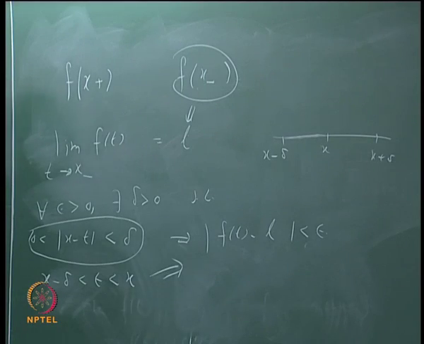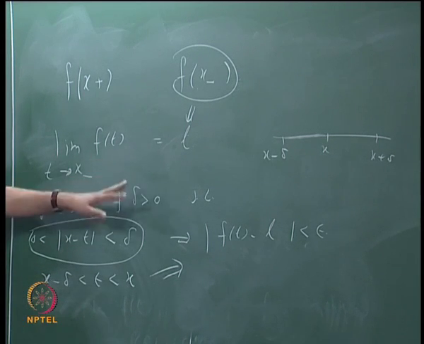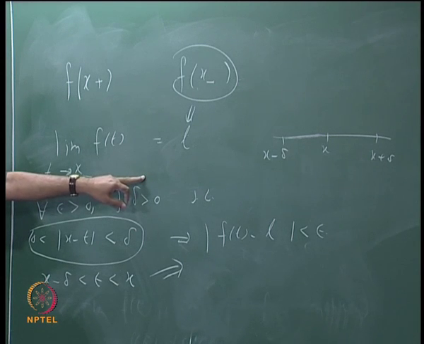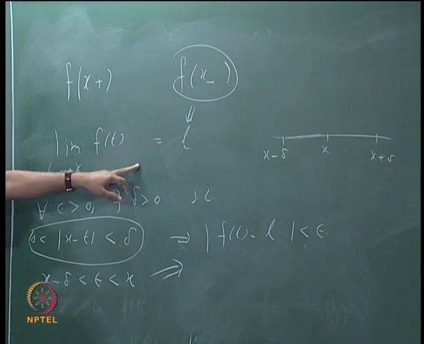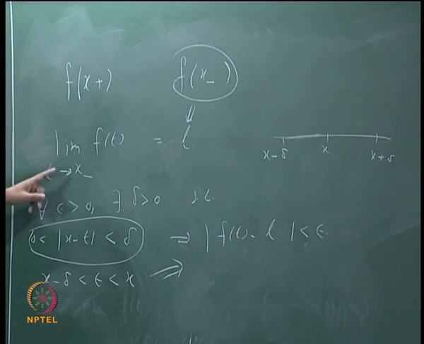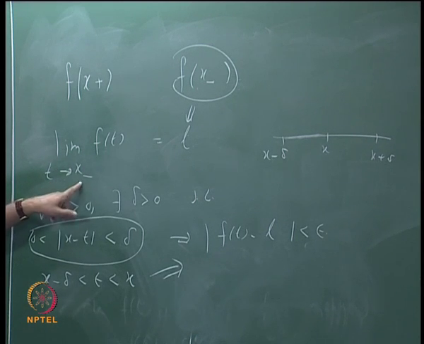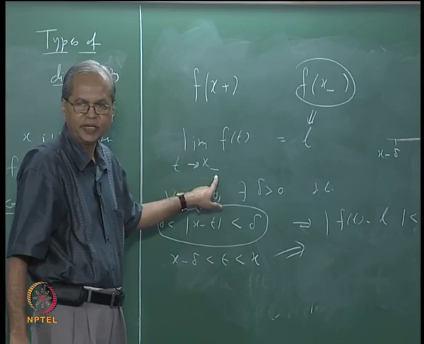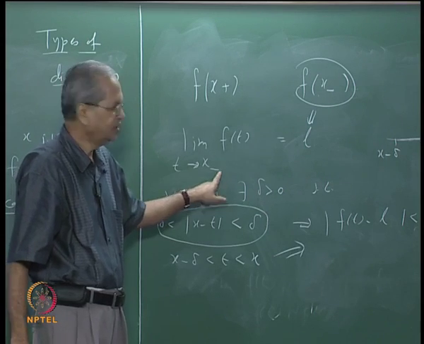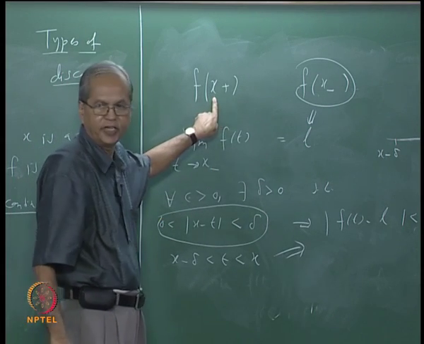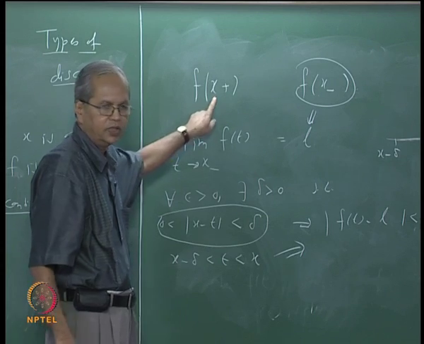In a similar way we can define what is meant by f of x plus: instead of taking x minus delta less than t less than x, we take x less than t less than x plus delta. Whatever is that number will be called the right hand limit, that is limit of ft as t goes to x from right. Instead of this minus sign here we will put the plus sign and this number L will be denoted by f of x plus.